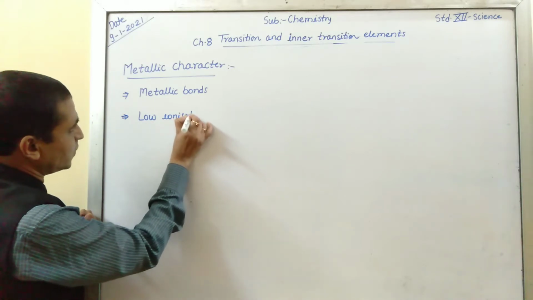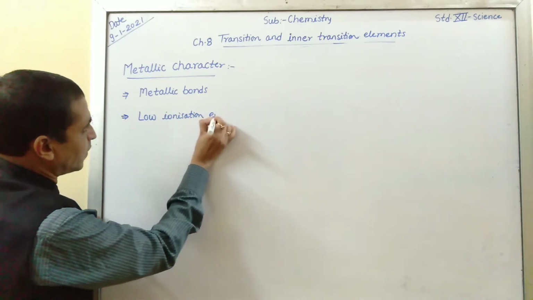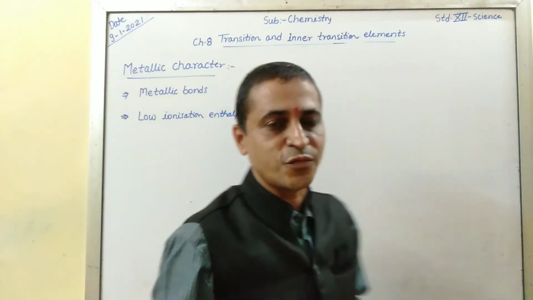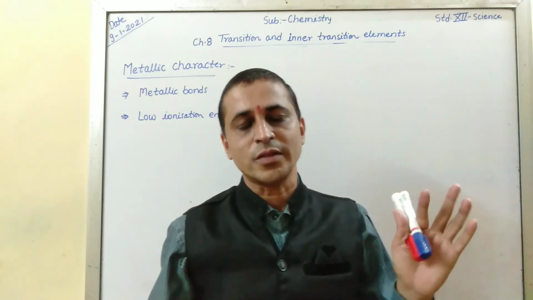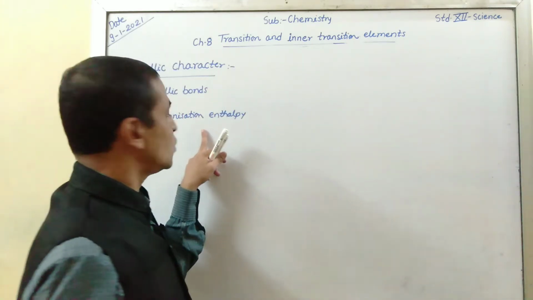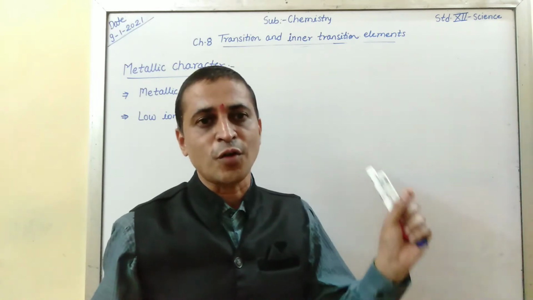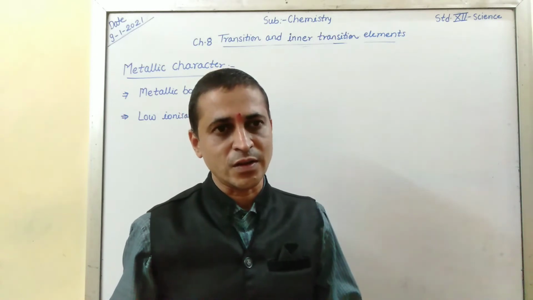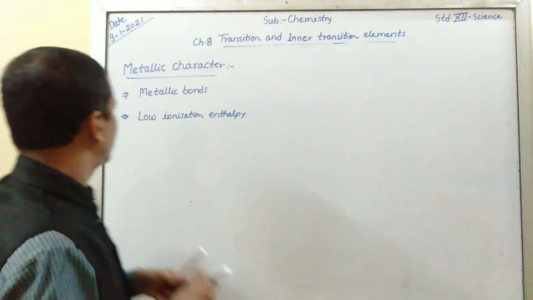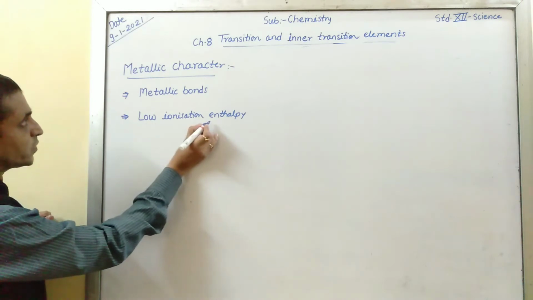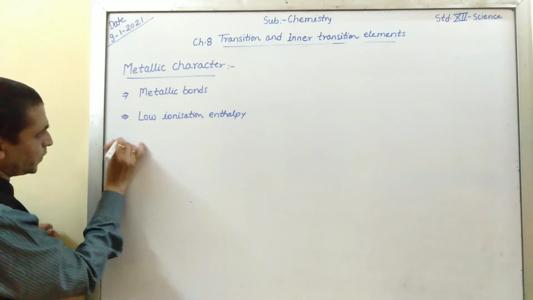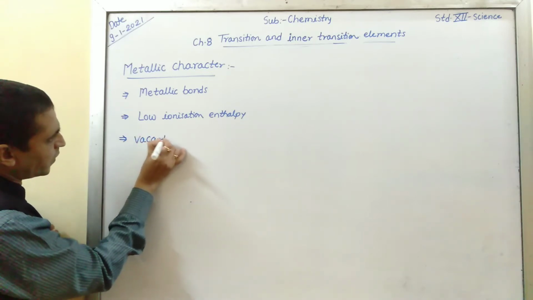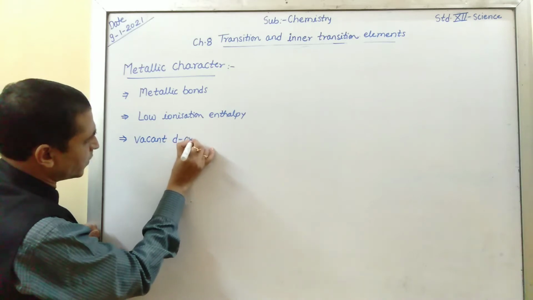Now you know that transition elements have low ionization enthalpy. Low ionization enthalpy means they require very less amount of energy to remove the most loosely bound electron from an isolated gaseous atom. And you know that metals have a tendency to lose electrons. So low ionization enthalpy is also responsible. Now next is what? Vacant d orbital.